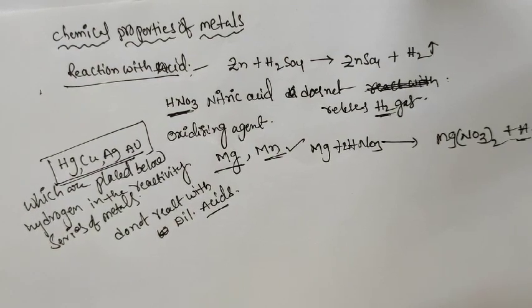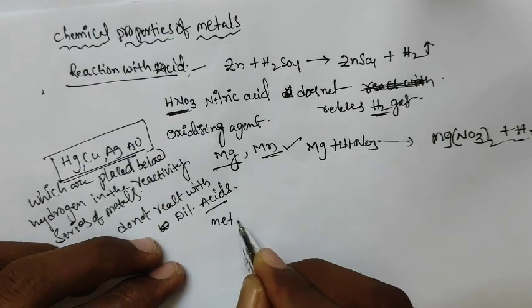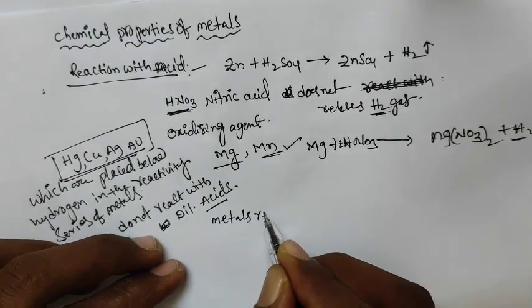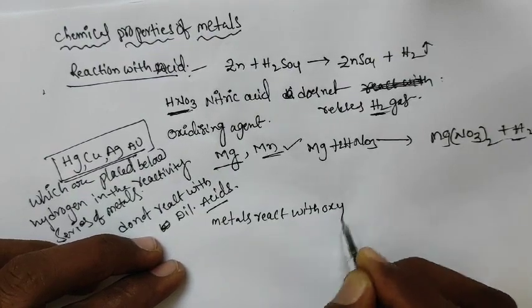Metals react with acid. Next one, metals react with oxygen.